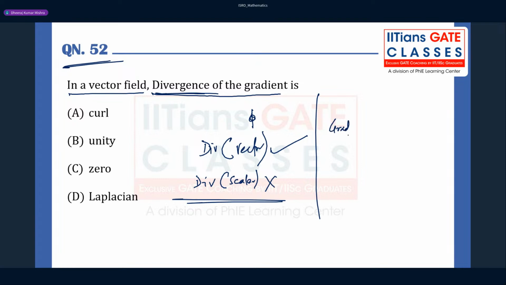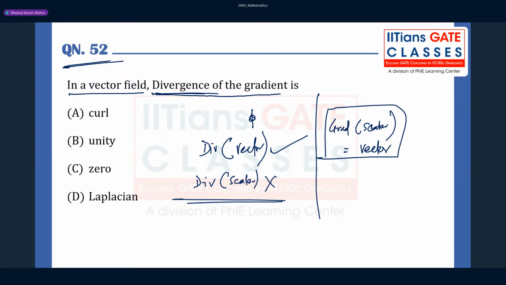We can always operate the gradient operator on a scalar. If the gradient operator is operating on a scalar, it will give you a vector. So first of all you have to operate the gradient operator on a scalar, and then you will get a vector. This is very important to keep in mind. So in a vector field, the divergence of a gradient is what? Can somebody tell me? Pioneer, yes.